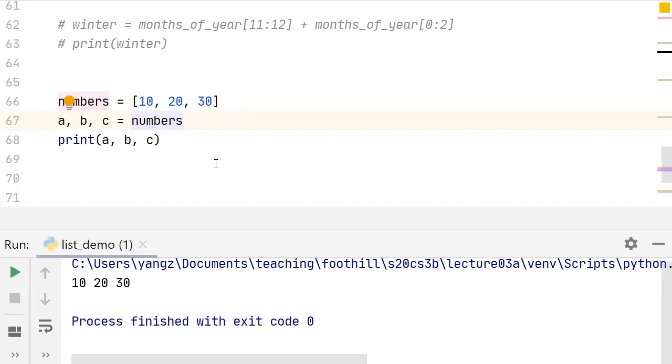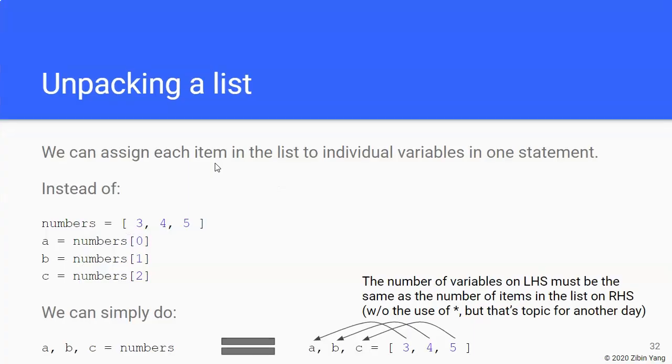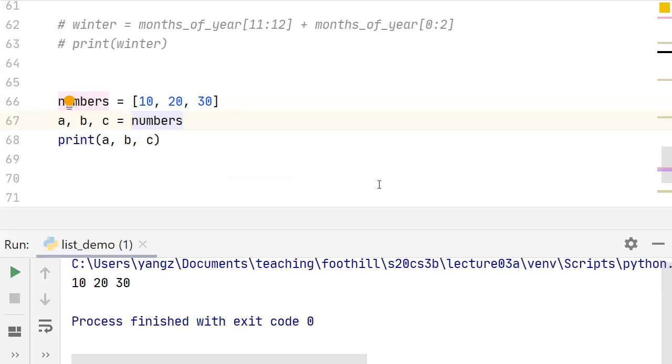So the way you think about it, the way it works, is that it basically takes the first element, assigns it to the first variable, second element, assigns it to the second variable, and so on. So that's how unpacking works, very briefly.